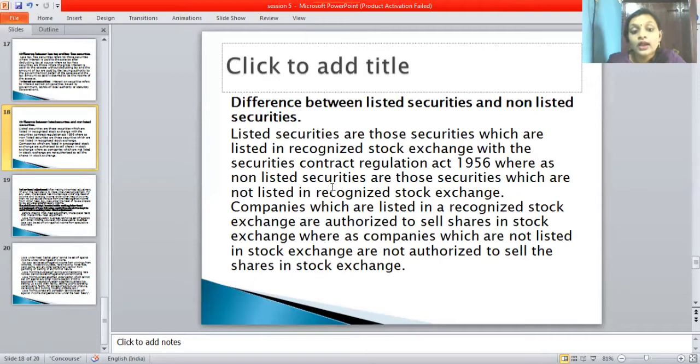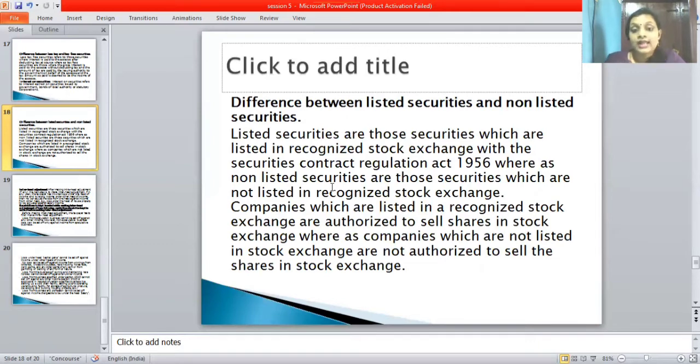Companies which are listed in a recognized stock exchange are authorized to sell shares in the stock exchange, whereas companies which are not listed are not authorized to sell shares in the stock exchange.